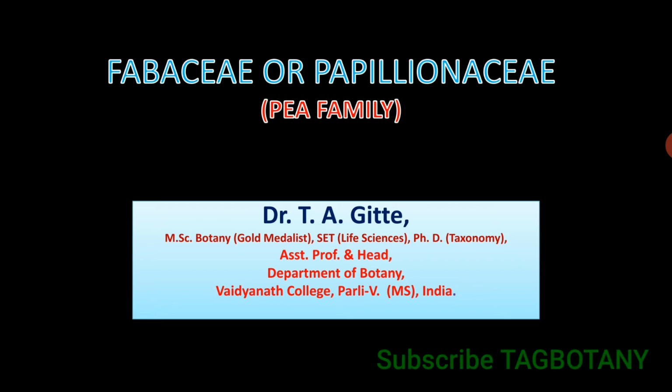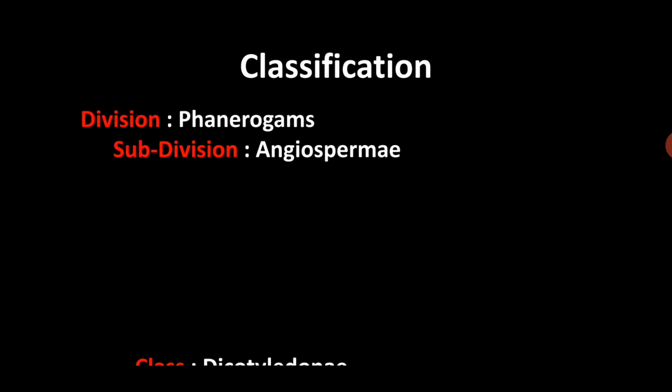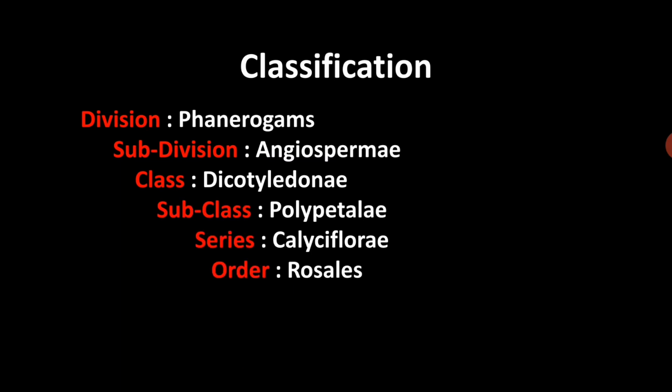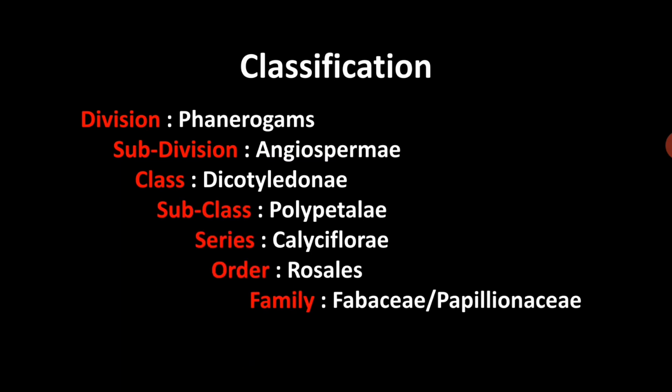Friends, today's topic is family Fabaceae or family Papilionaceae, commonly known as the pea family. Friends, to study any family we begin with its classification. So family Fabaceae according to the Bentham and Hooker system of classification is classified into division Phanerogams, subdivision Angiospermae, class Dicotyledonae, subclass Polypetalae, series Calyciflorae, order Rosales and family Fabaceae or Papilionaceae.